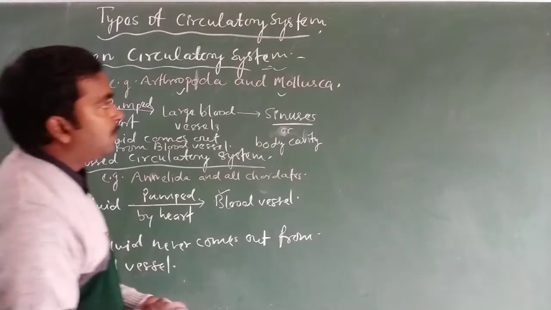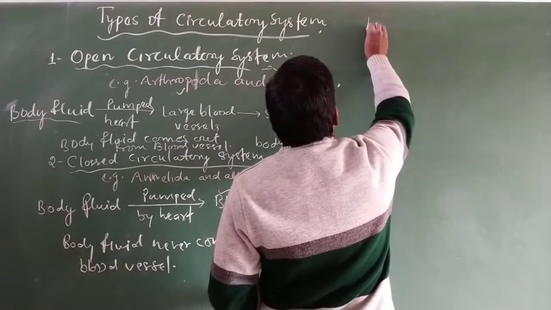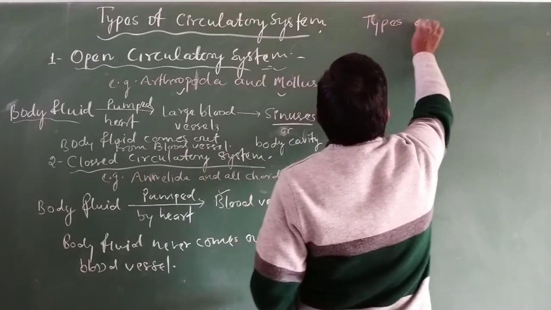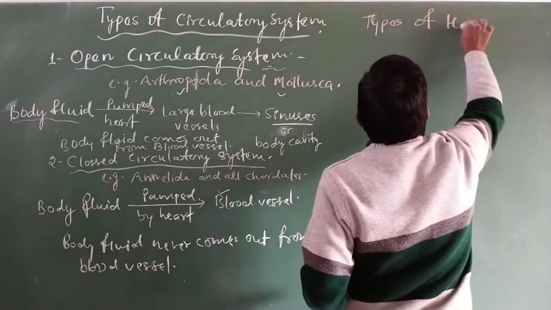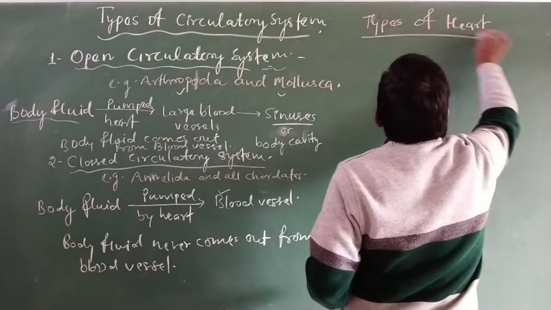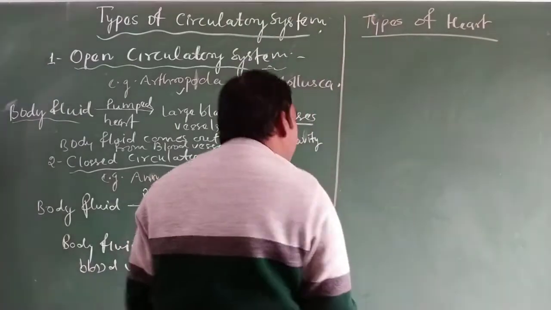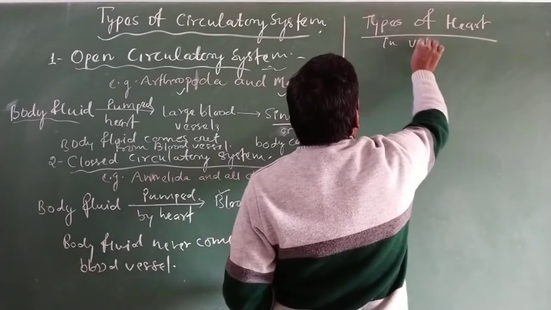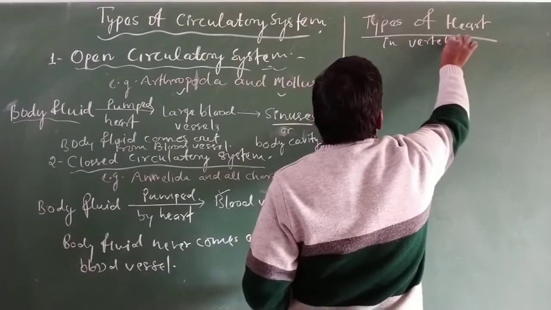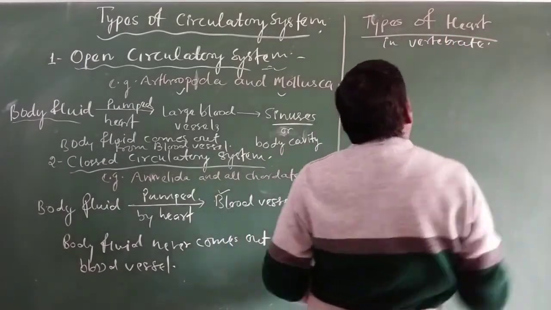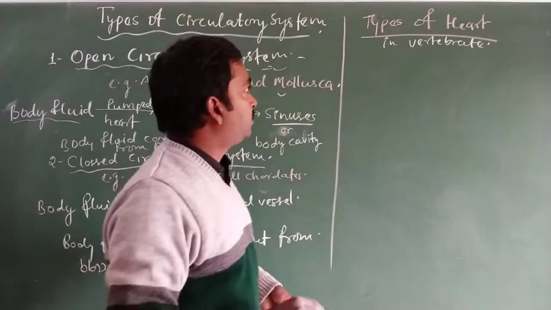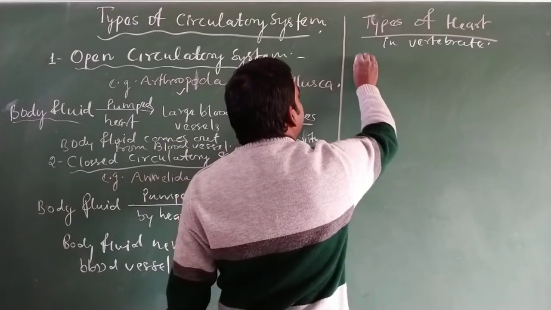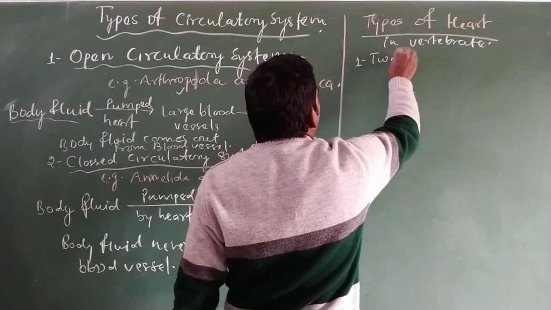Now we will discuss the types of heart. Our second topic is the types of heart. We will discuss the types of heart in vertebrates only. In all vertebrates, the heart is divided into three categories. The first is the two-chambered heart.